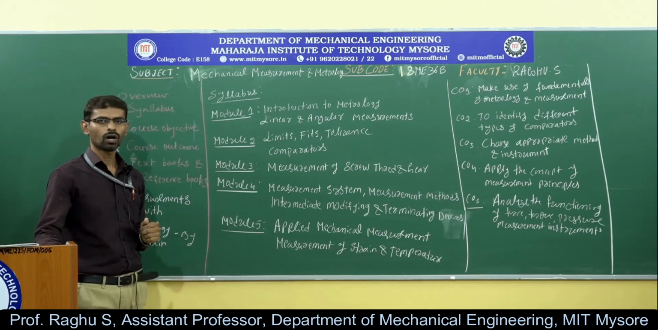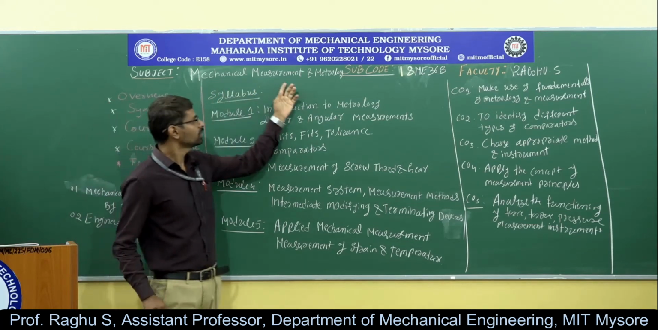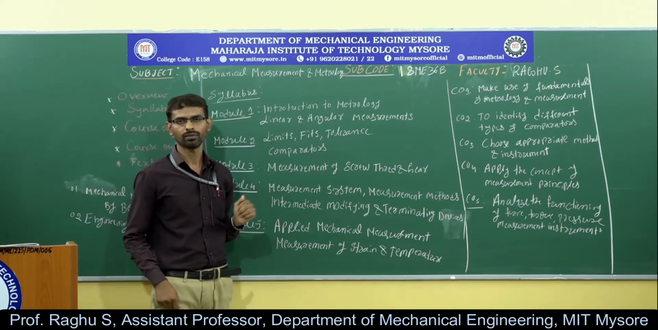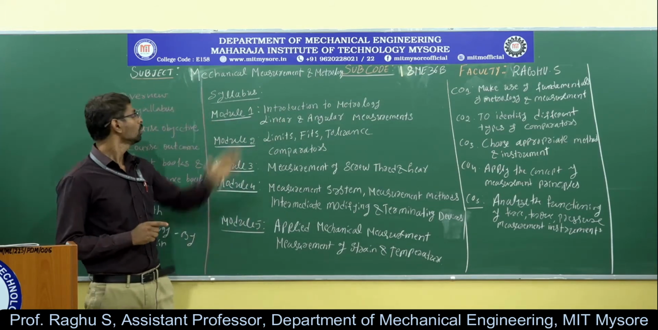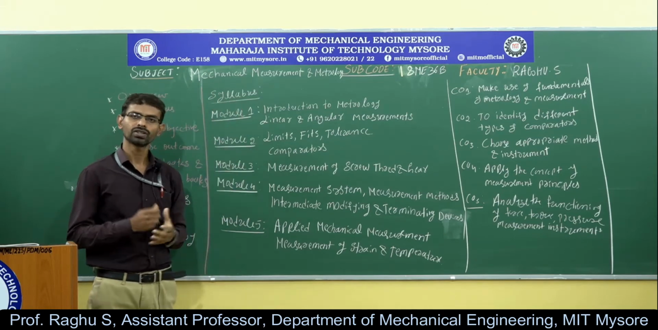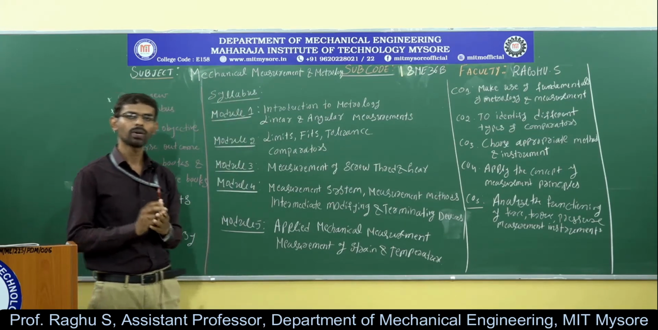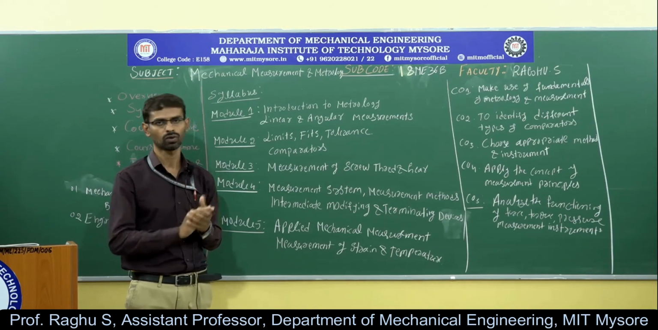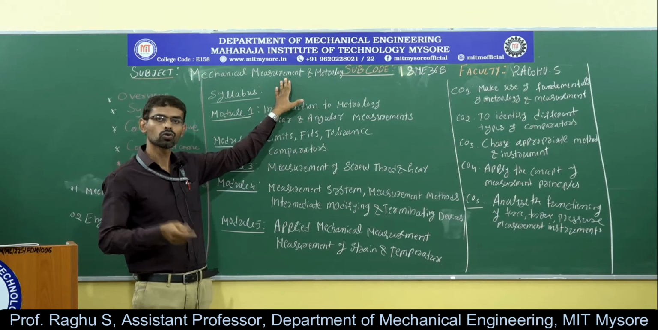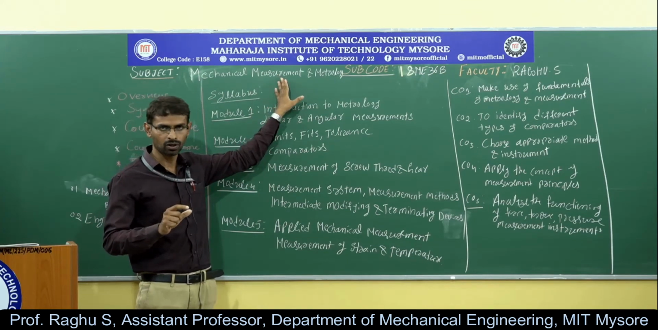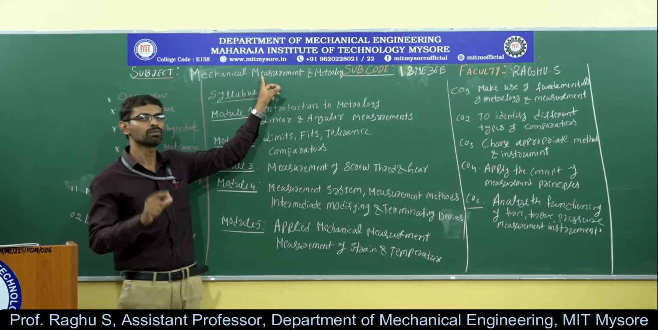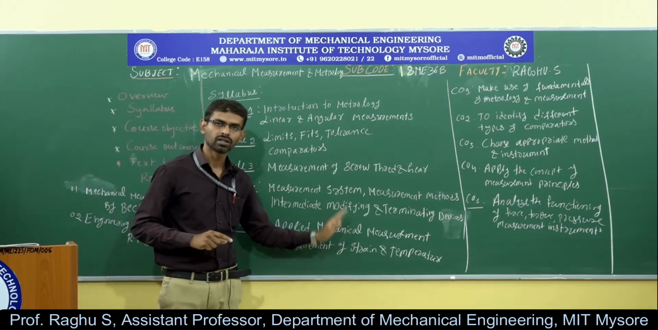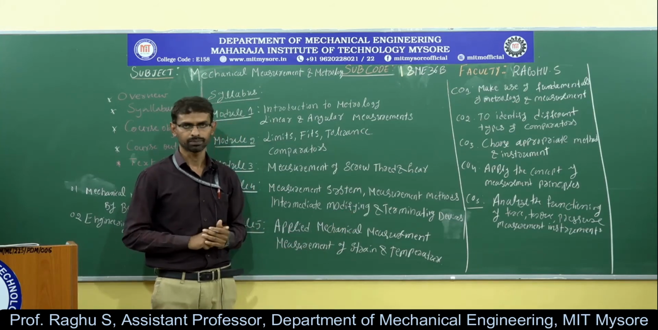So the overview of the subject, mechanical measurement and metrology. Metrology means nothing but the science of measurement. Whereas measurement is a process of comparison of an unknown physical quantity with a known physical quantity. So why is it particularly mechanical measurement? Because in this subject we will discuss the measurement of mechanical parameters like force, pressure, temperature, strain, etc.